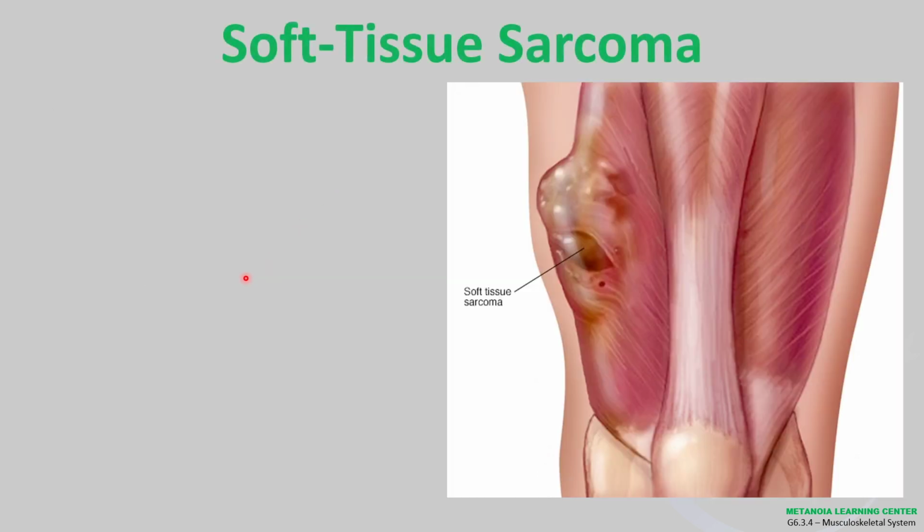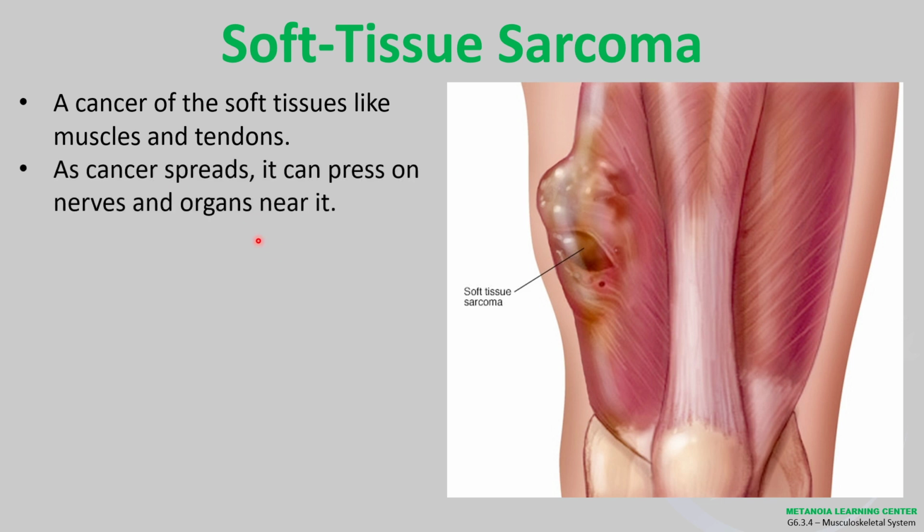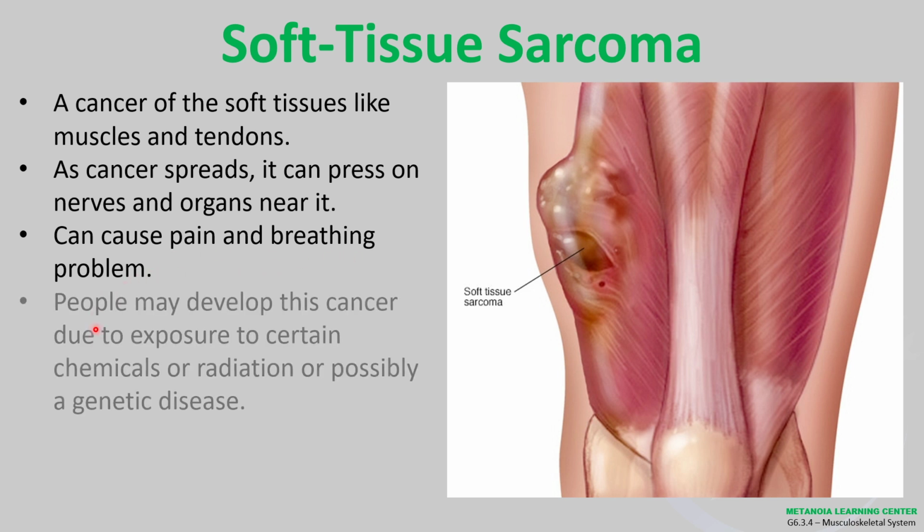Okay, next is the soft tissue sarcoma. Okay, a cancer of the soft tissues like muscles and tendons. As cancer spreads, it can press on nerves and organs near it. Kasi lalaki yan eh. So, what if it happens somewhere sa katawan sa loob ng malapit sa mga organs ninyo. So, it can damage your organs. Okay, so delikado. Can cause pain and breathing problem.